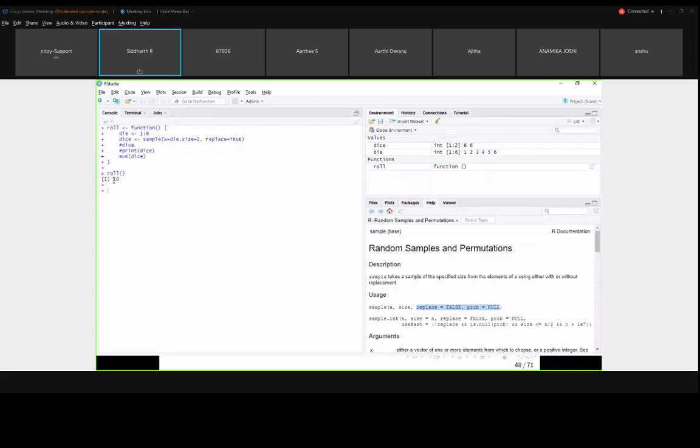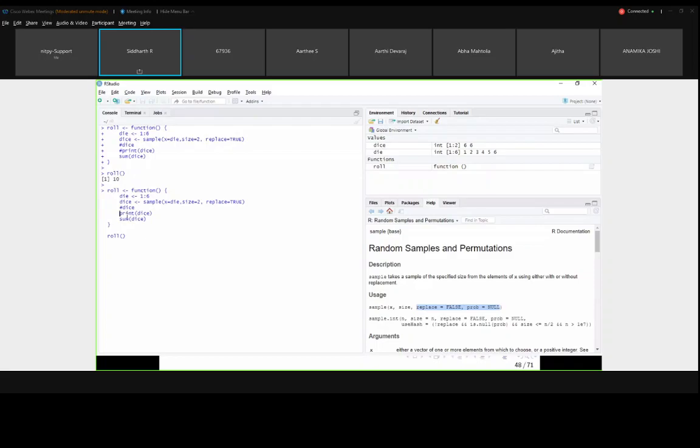Now I am printing this 10 value. At last I am getting 2 values in dice, and I am taking the sum and printing here. If I want to see the sum as well as what is coming in each die, I have to enable this line. So print of dice.